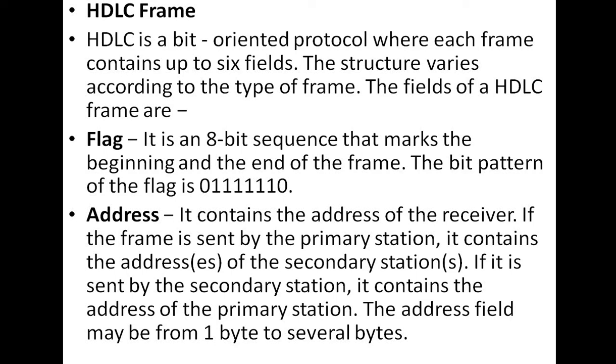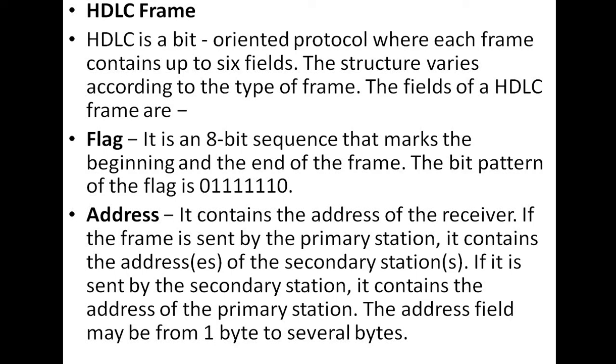So what is the frame format here, or what is the actual structure of the frame? Each frame, that means I frame, S frame as well as U frame, these three frames in HDLC contain up to 6 fields. How many fields are there? 6 fields.